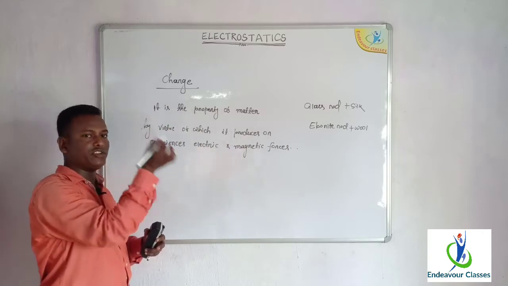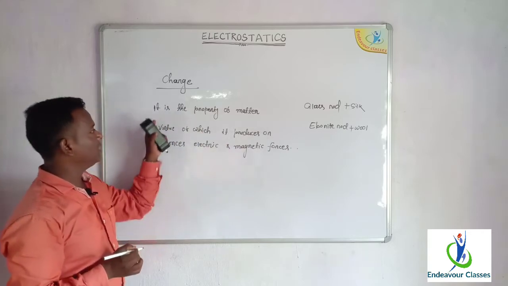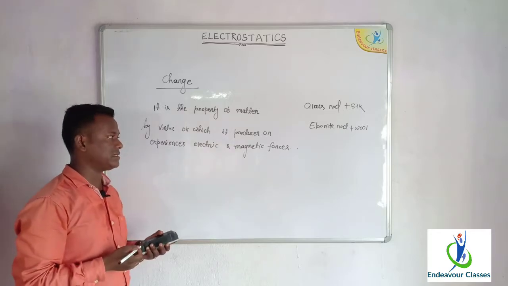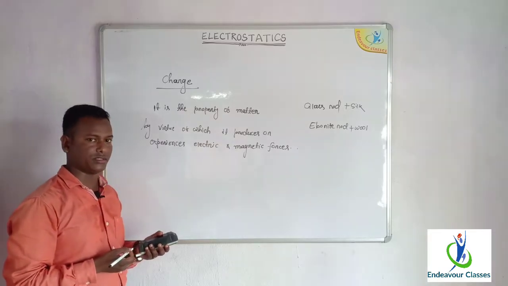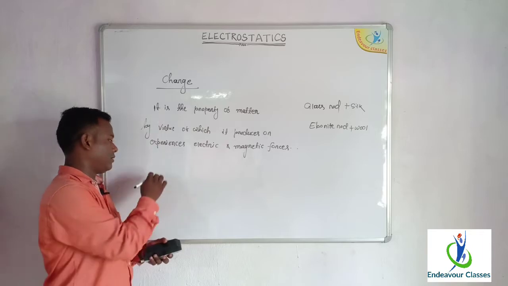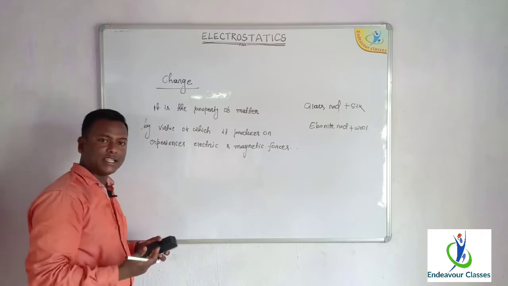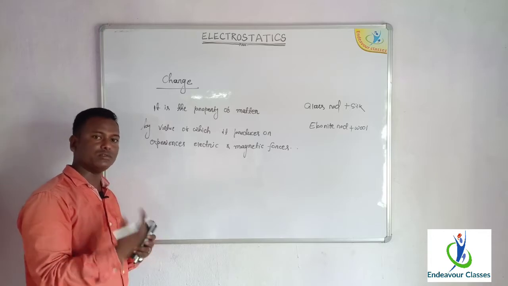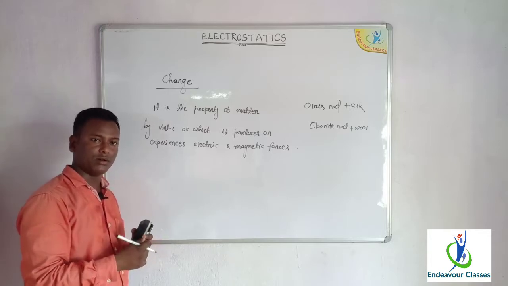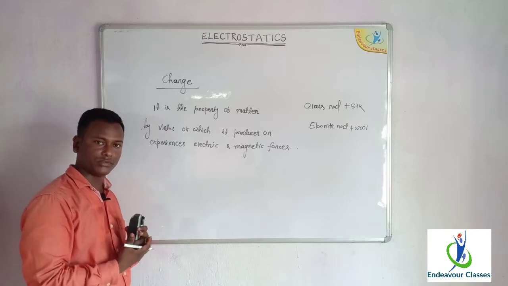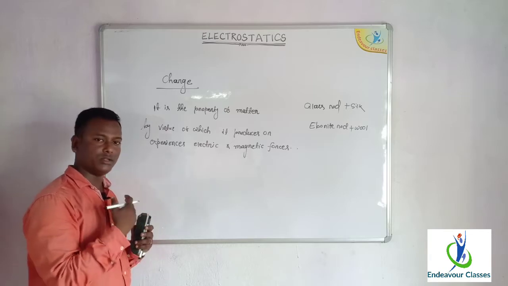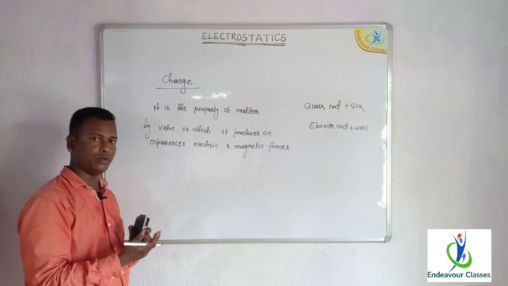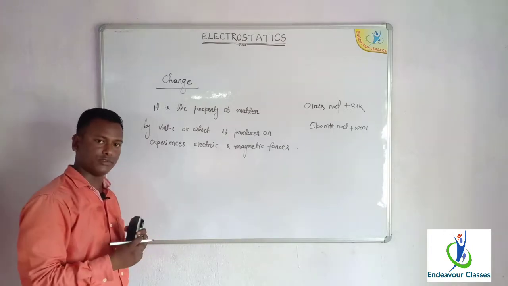This is the appropriate definition of the charge. You see, it is the property of the matter by virtue of which it produces or experiences electric and magnetic forces. So once the charge is developed on the body, then only it can produce electrical forces or experience electrical forces. And once the charges come into motion, it will either produce or experience magnetic forces.